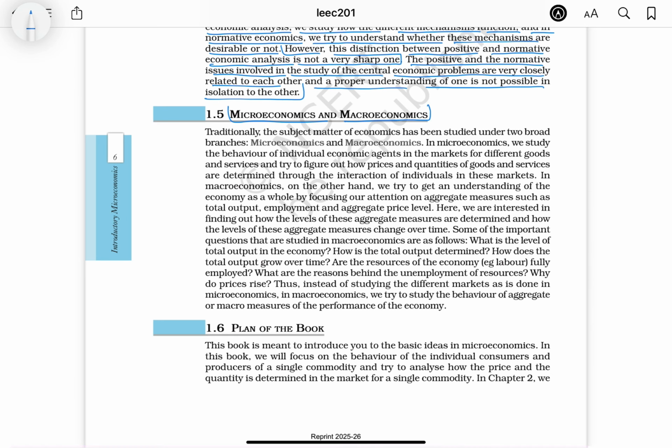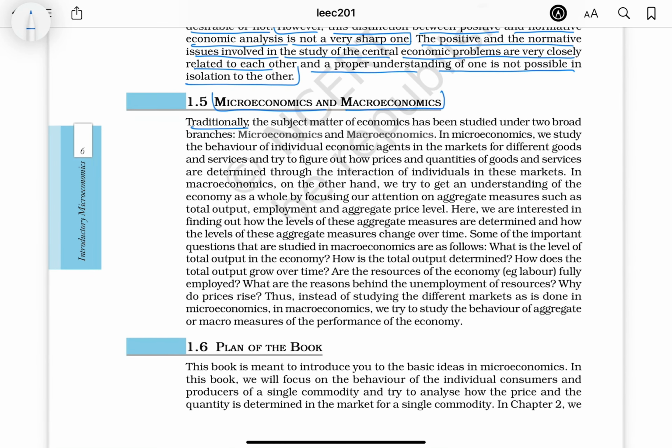Microeconomics and macroeconomics. Traditionally, the subject matter of economics has been studied under two broad branches: microeconomics and macroeconomics. In microeconomics, we study the behavior of individual economic agents in the market for different goods and services and try to figure out how prices and quantities of goods and services are determined through the interaction of individuals in these markets.